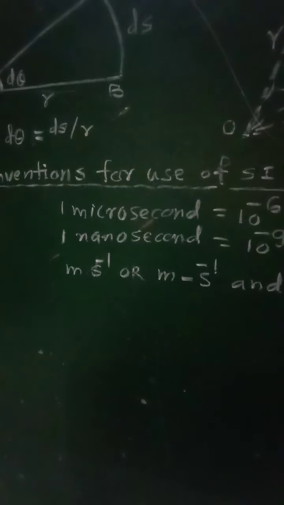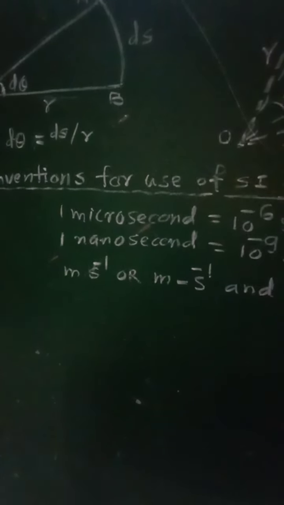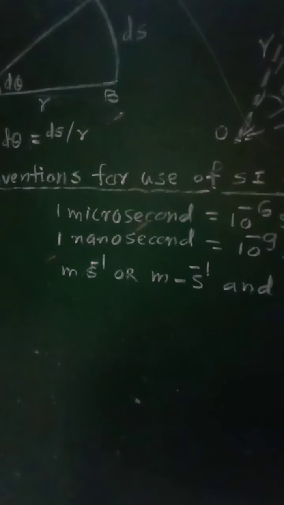The unit of every physical quantity should be represented by its symbol. For example, the unit of force is newton, so it will be represented by N. The unit of energy is joule, represented by J. The unit of velocity is meter per second, so it will be represented by m per s.